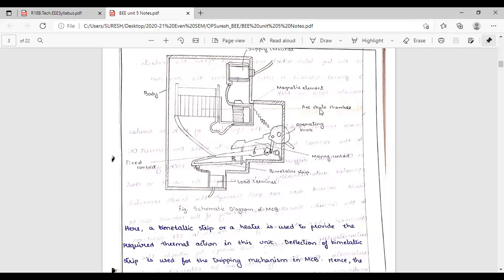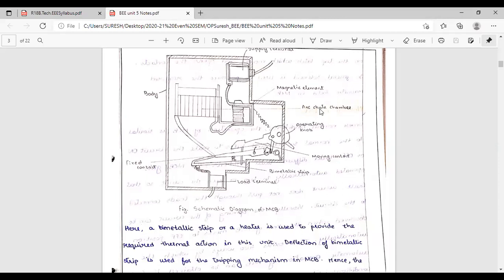What is the purpose of the arc chamber? Suppose in your house you are having a fuse. What happens after the fuse melts? Do you get an arc or not when the fuse is melted, immediately?